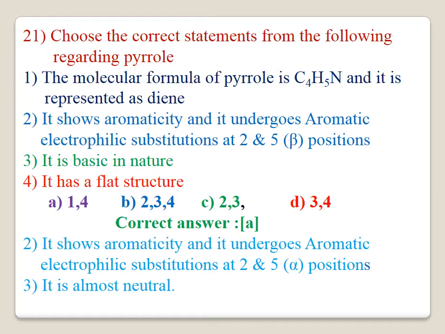It shows aromaticity and undergoes aromatic electrophilic substitution reaction at the 2 and 3 positions. It is wrong. Number 3. It is basic in nature. It is also wrong. Number 4. It has a plus structure. It is correct. Statements 1 and 4 are correct. The correct answer for this question is A.